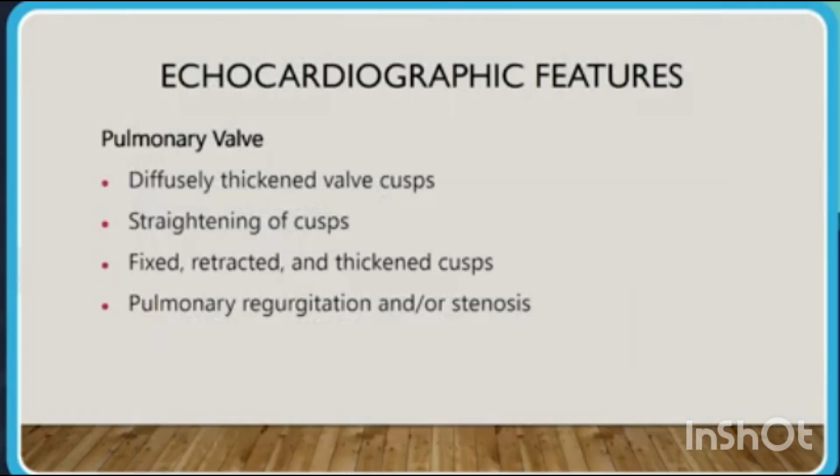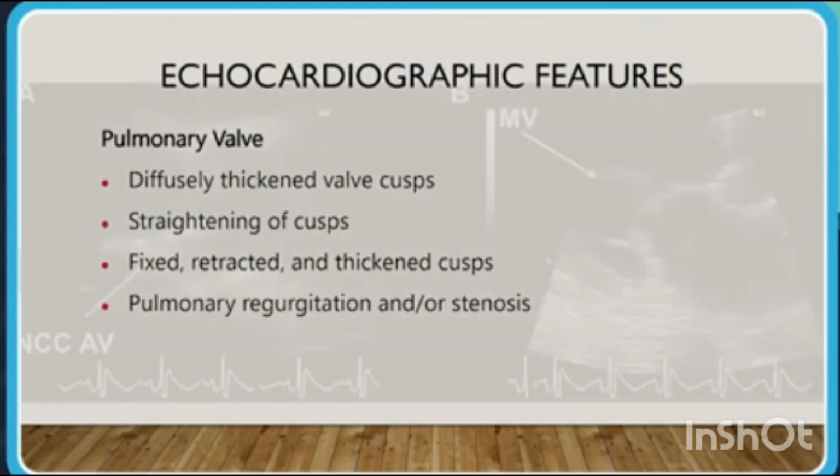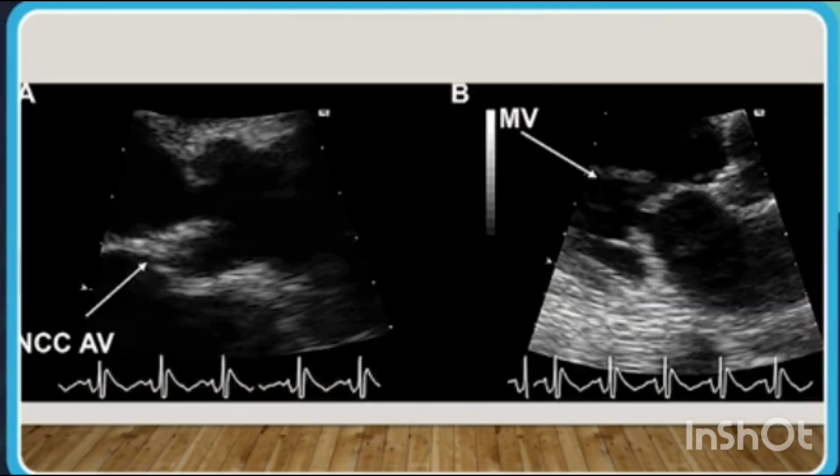Echocardiographic features: pulmonary valve. Diffusely thickened valve cusps, straightening of the cusps, fixed, retracted and thickened cusps, and pulmonary regurgitation and stenosis. In some cases, left-sided heart involvement can also occur. We have seen previously in bronchial carcinoids, in a patient with carcinoid syndrome and patent foramen ovale, left-sided cardiac structure involvement can be seen.